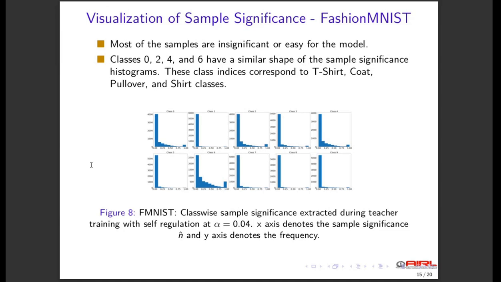And for the FashionMNIST dataset, classes 0 to 4 and 6 have similar shapes of the significance histograms, and these are a bit flatter than the other classes, indicating the presence of more significant samples. The reason is that these classes correspond to t-shirt, coat, pullover, and shirt classes. Since these items are similar, the model needs to see them more often to be able to distinguish them.